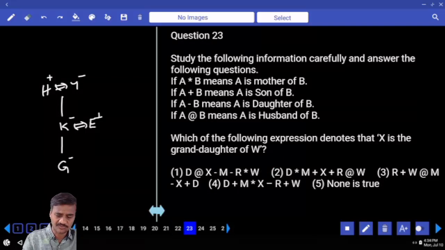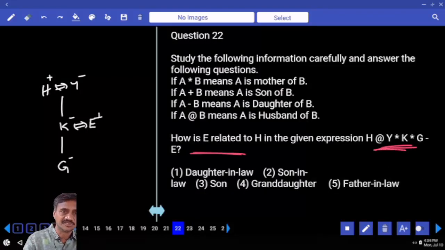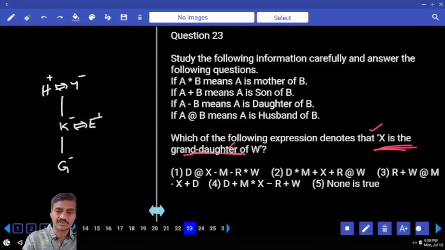Then which of the following expressions denote that X is the granddaughter of W? Whenever the relation is given, then through which expression we are getting that one, you need to go through all the choices. Now this is easy for us when? Last 1 or 2 minutes, if you don't have much time, try this type of question rather than working out with the choice.